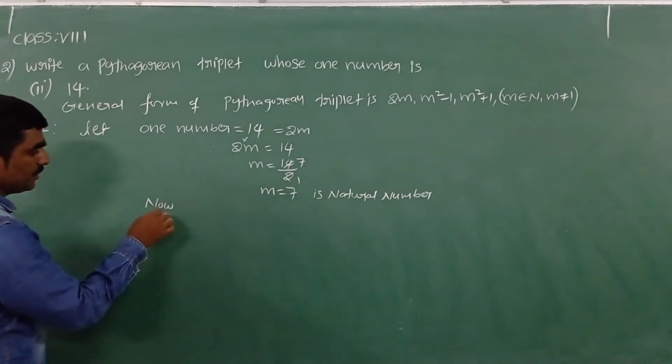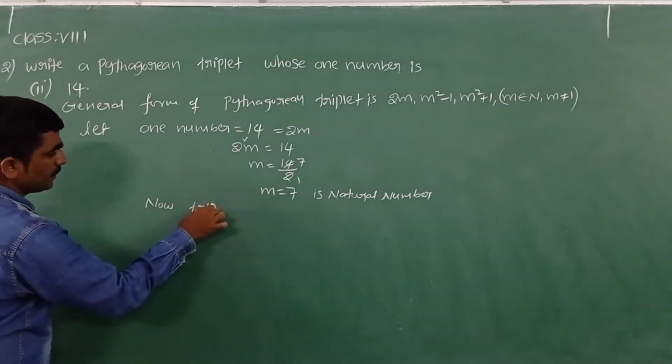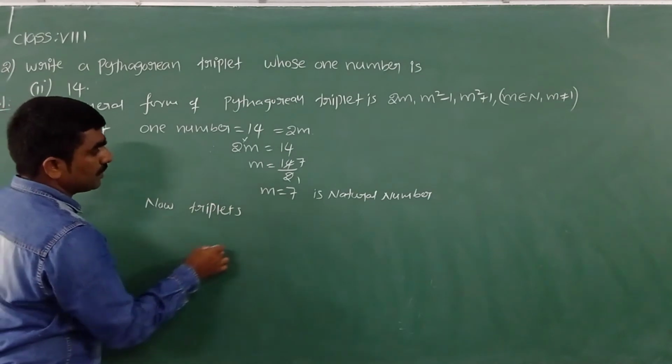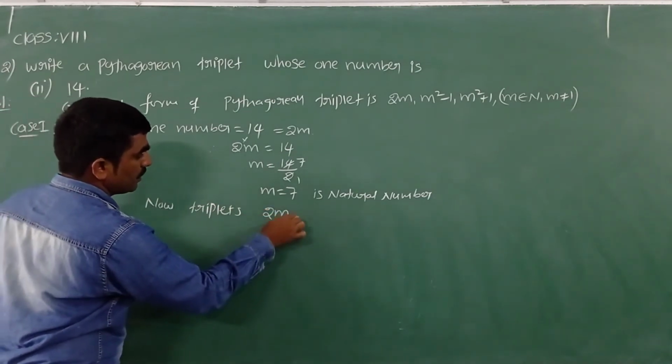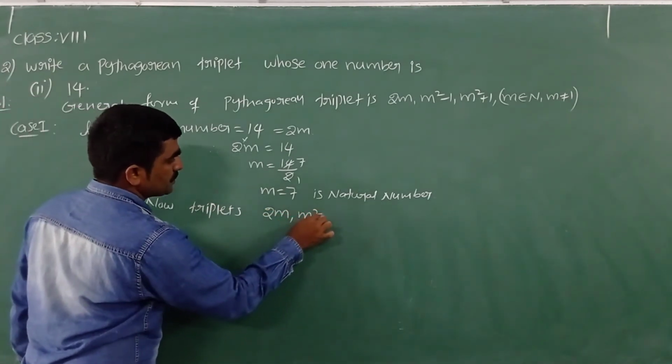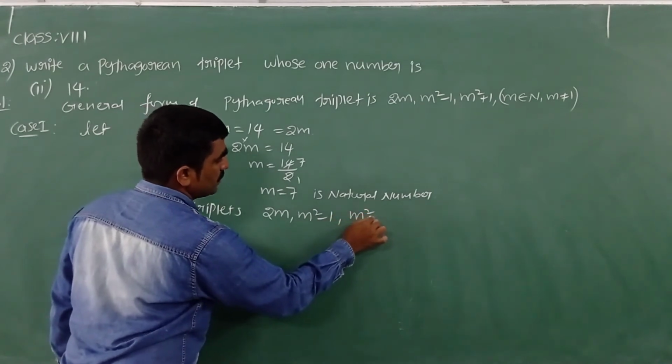Yes. Now we write here, the triplets are 2m, m square minus 1, m square plus 1.